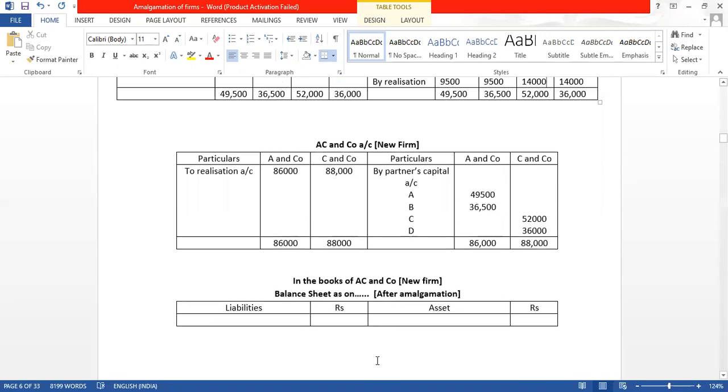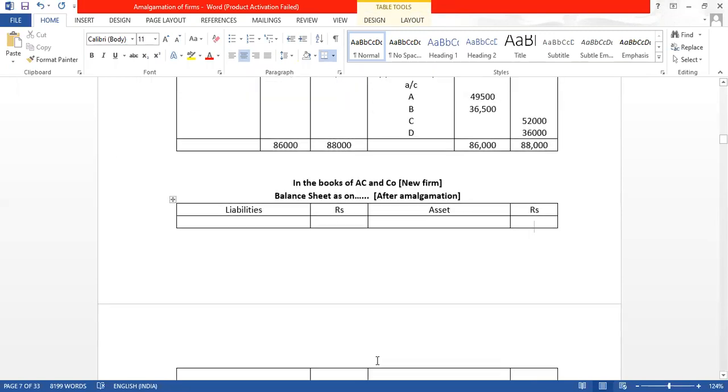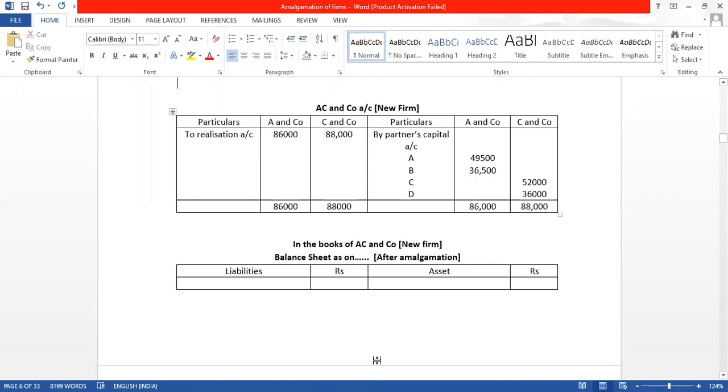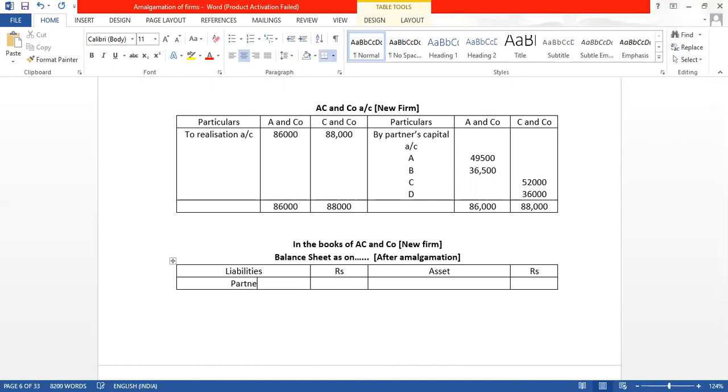तो यहाँ पे इसके बाद what finally we will have to prepare in the book of AC and company, we will prepare the बैलेंस शीट. सो सबसे पहले बैलेंस शीट में पार्टनर्स कैपिटल अकाउंट, और we have how many partner?